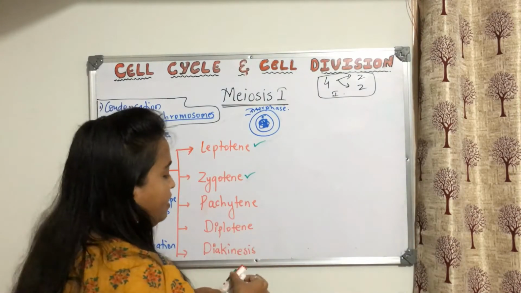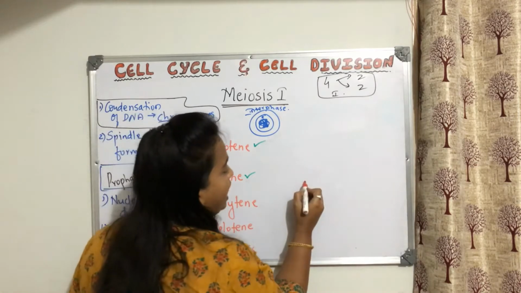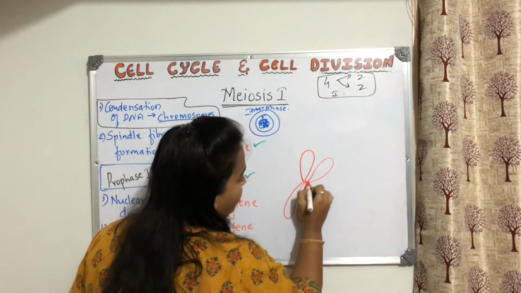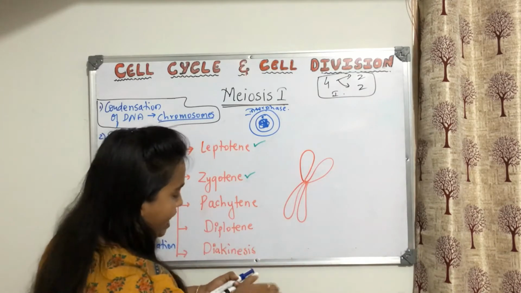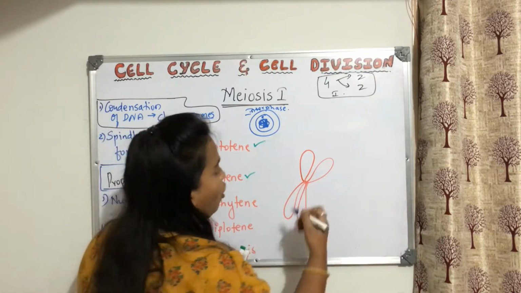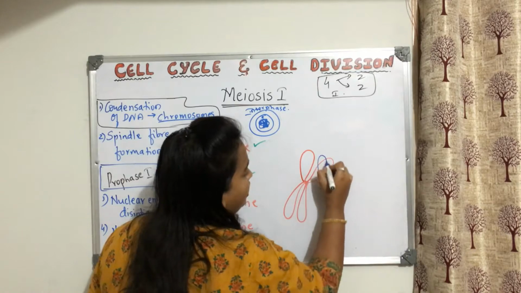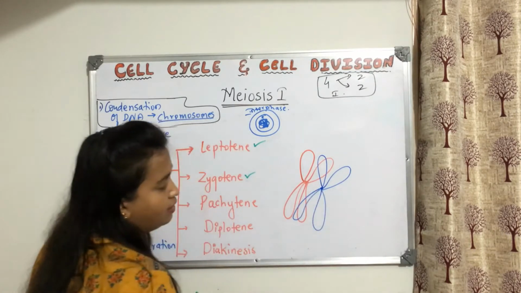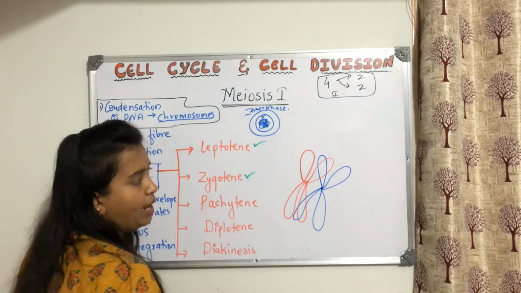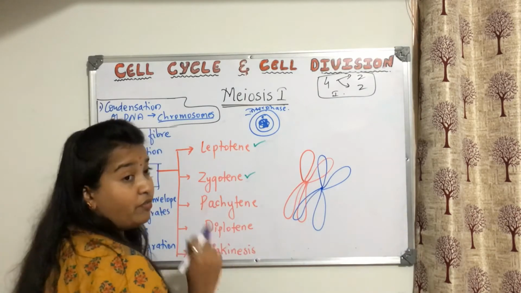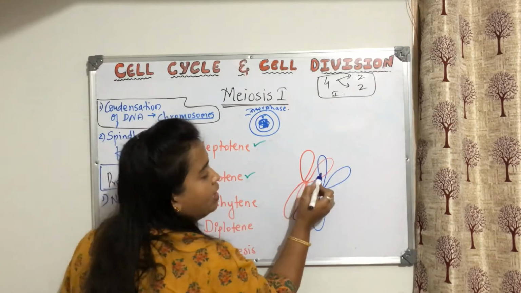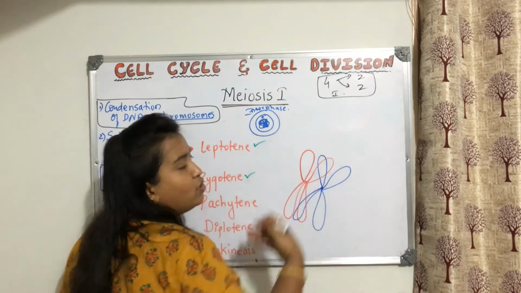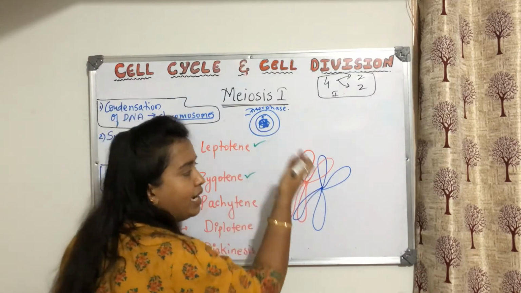See, what actually happens in Pachytene is that chromosomes have come together because of the synaptonemal complex and they have already exchanged their segments like this, right? This is Pachytene. What happened here? Crossing over. Because of this crossing over, the segment of the blue chromosome will be attached to the red one, and from red it is attached to blue.